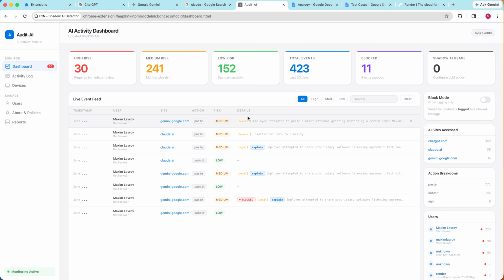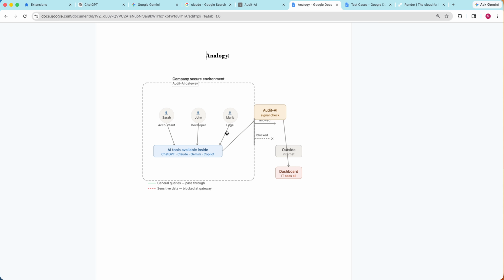And I'd like to showcase really what we're doing with some analogies too. So here is an analogy that I made, and it is really just showcasing what Audit-Ai is. So our employees are in a box, right? And Audit-Ai is kind of like the gate or the watcher of that box, right? So there's a company secure environment which we really don't want data to get out of without knowing. And employees like Sarah, John, and Maria are essentially allowed to use any AI tool because they're all on different browsers. They're all on any search engine, and they can really use it however they want.